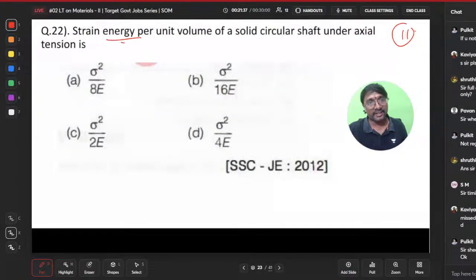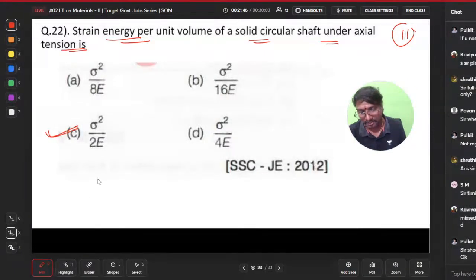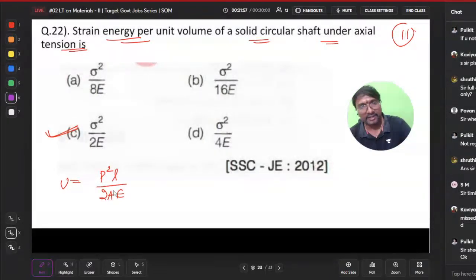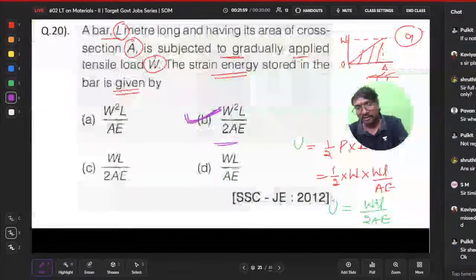Now, strain energy per unit volume of a solid circular shaft under the axial tension is, right? You can say sigma square by 2E. How has it come? U will be equal to P square L by 2AE. That is your strain energy, right? Yes, just now we have got the formula.